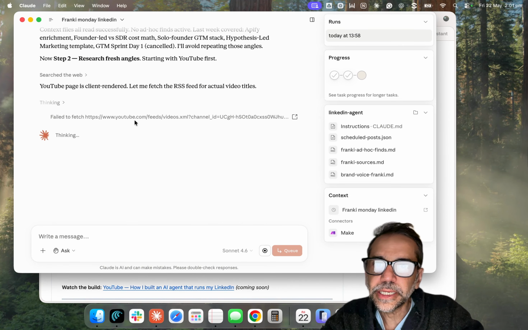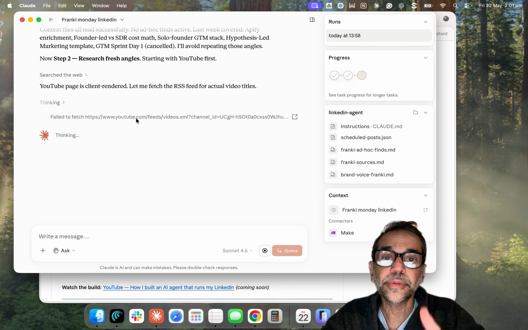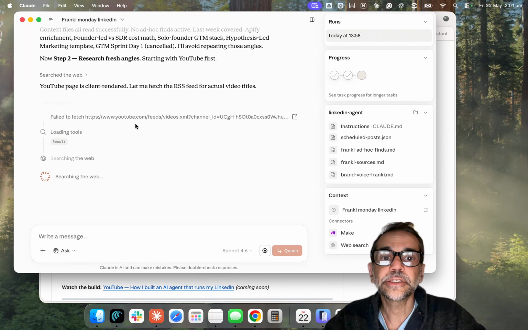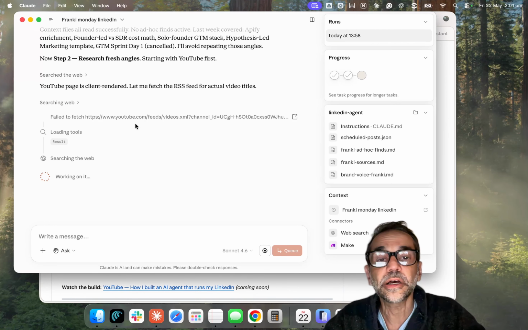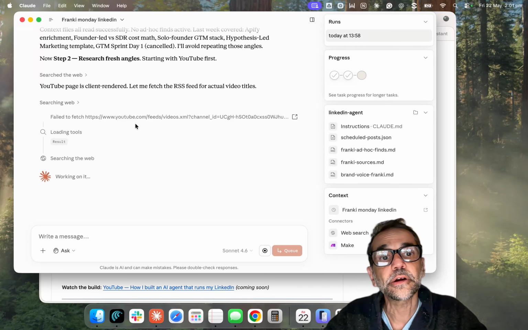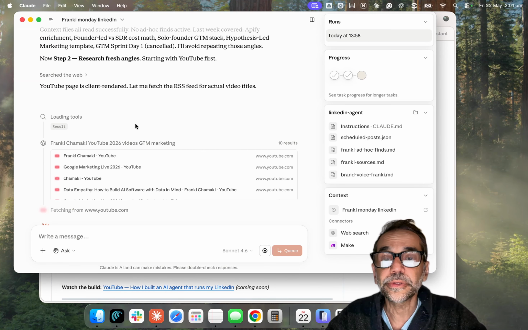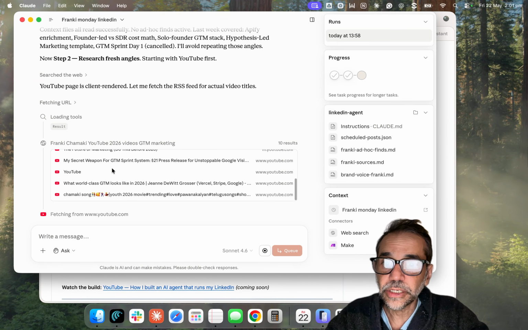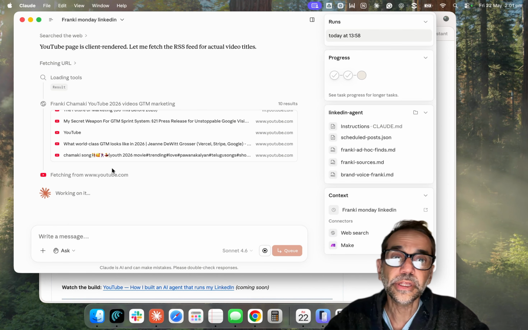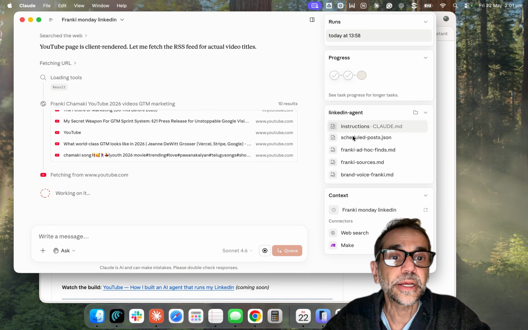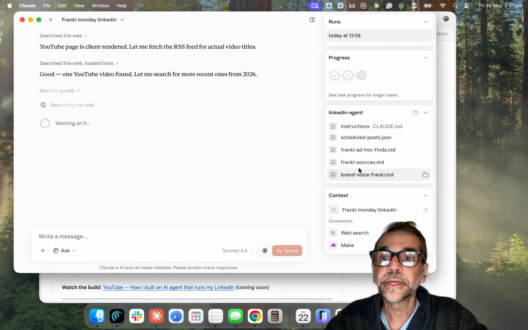So look, it's looking at my, so now, I remember I taught it to, as part of this markup file, is to go to my YouTube, go to my LinkedIn and source new ideas. I also reference some resources that I often read to get inspired when I prepare my blog post. Now, there we go. So it's looking at all my sources there. And this is following the instructions that the agent is doing for me now.